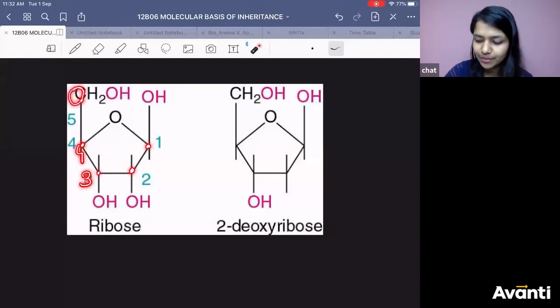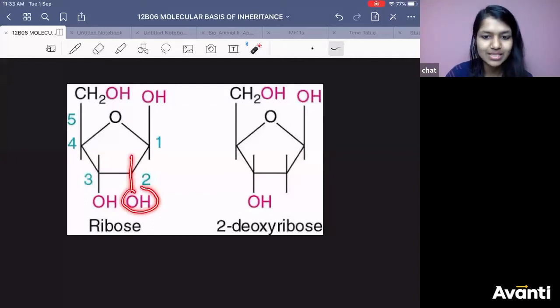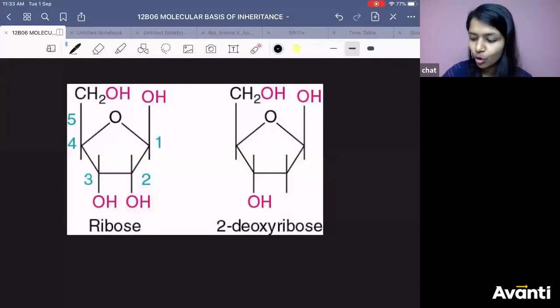This is the 5th carbon. Here oxygen is present. This is ribose sugar because at the second position it has OH, a hydroxyl group. See it very carefully. What do you call OH?